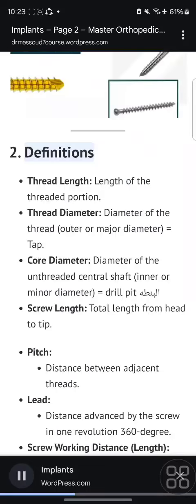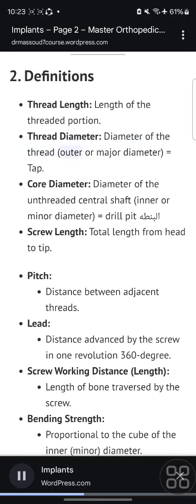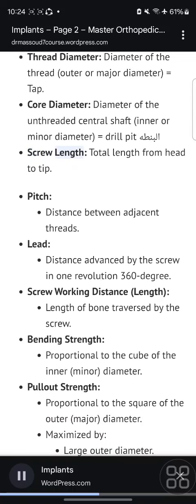2. Definitions. Thread length: length of the threaded portion. Thread diameter: diameter of the thread, outer or major diameter, equals tap. Core diameter: diameter of the unthreaded central shaft, inner or minor diameter, equals drill bit. Screw length: total length from head to tip.